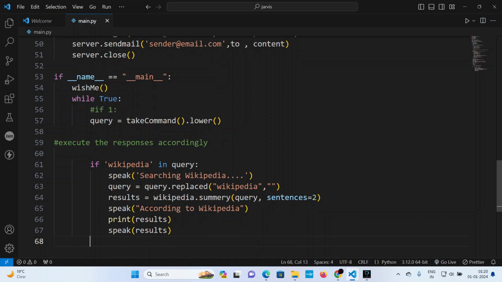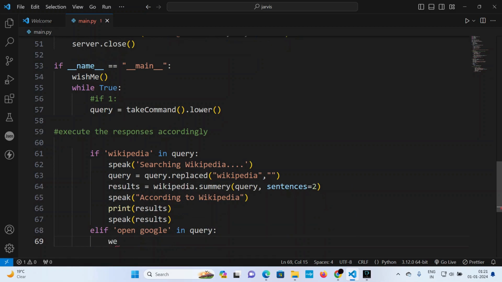Great. Otherwise, I basically do what? Let's say I have said open Google in my query. If I said open Google in my query, I'll do webbrowser.open and give google.com. Okay, webbrowser.open google.com. Very good.